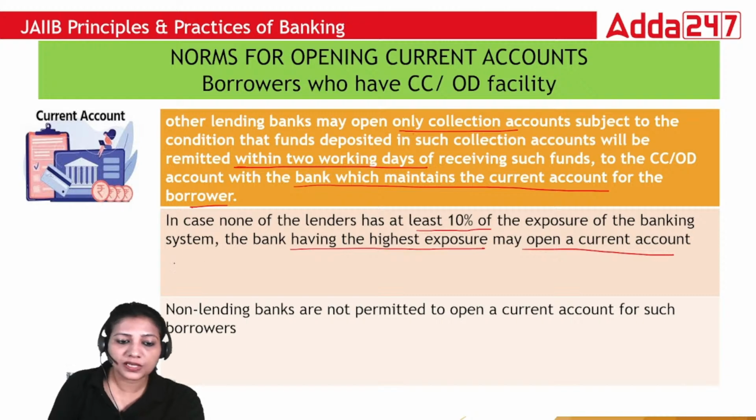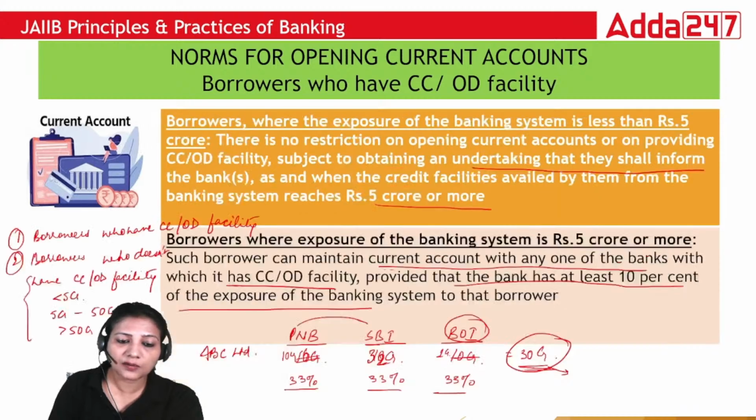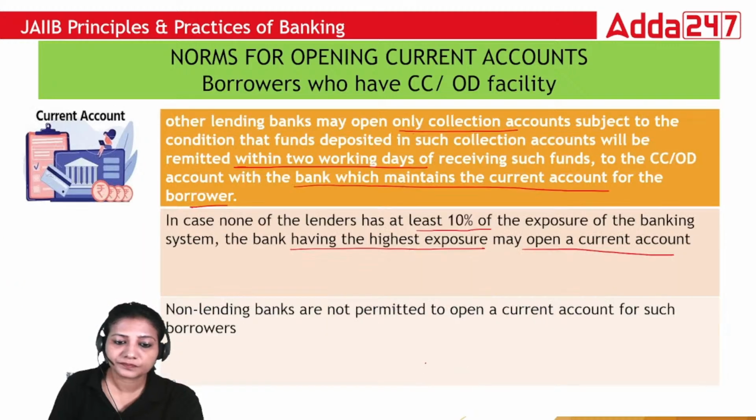So if none of the banks is having more than 10%, if there are multiple accounts and none of them are making up to 10%, then the bank which is having the highest exposure can open current account, and non-lending banks are not permitted to open a current account for such borrowers.